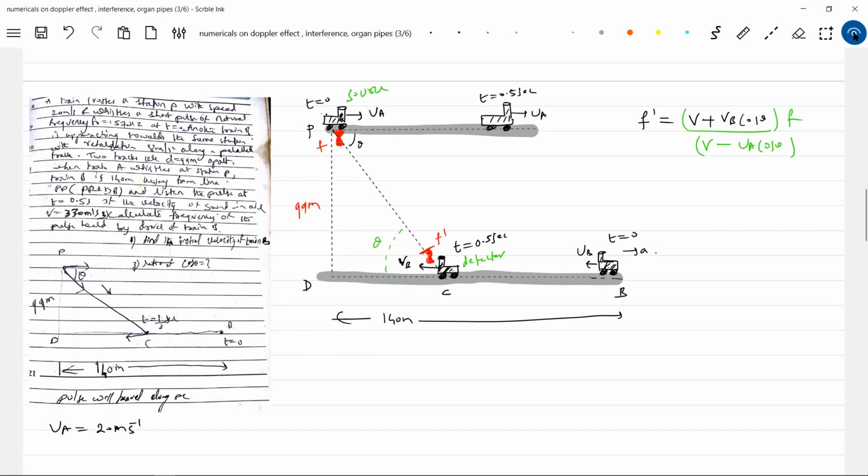We know retardation. So what is this? Let's get into the discussion. So this distance, how much will it be? Say some x. What is x equal to?